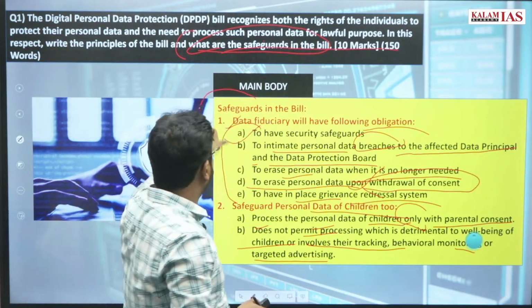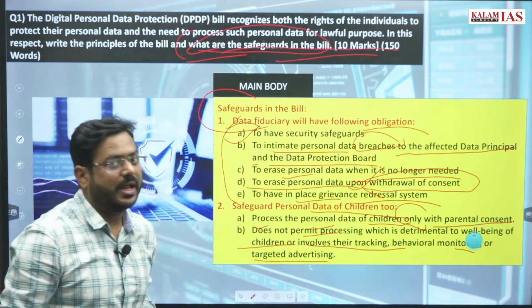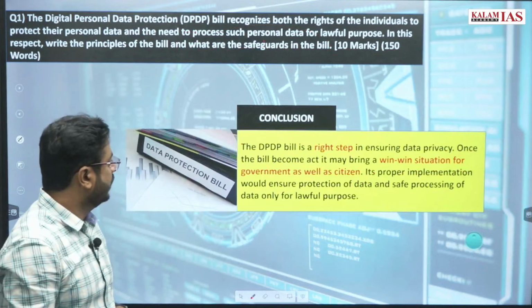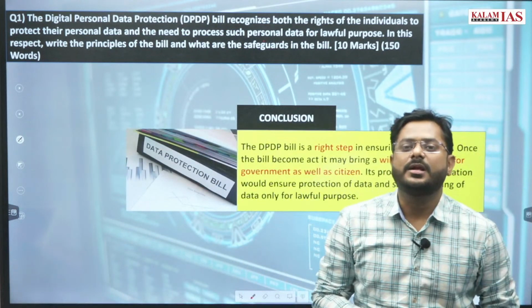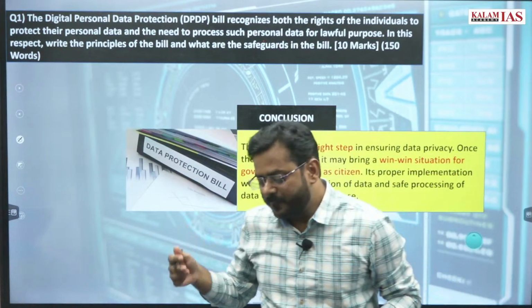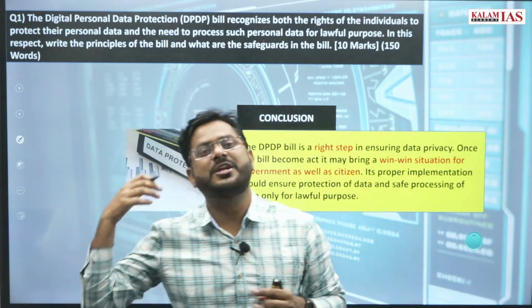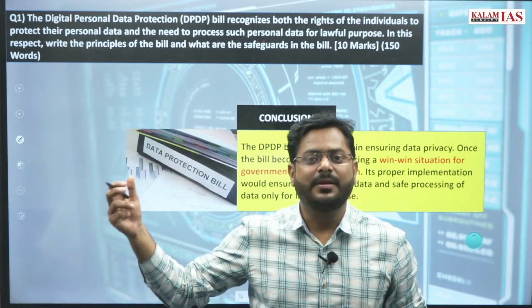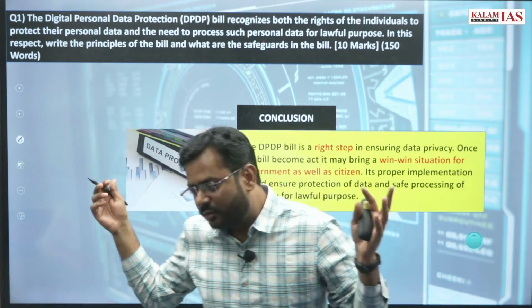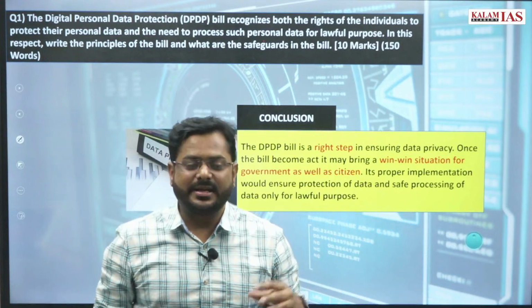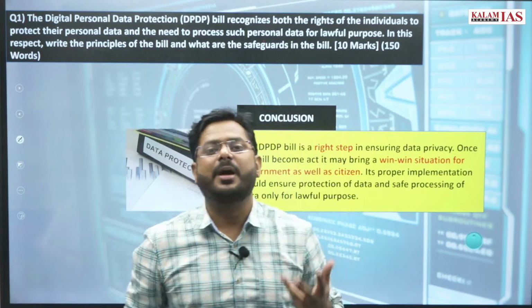So these are the safeguards related to the Digital Data Protection Bill. How can you conclude? Obviously, you should conclude in a positive manner. You should conclude in an optimistic manner. See, unless and until some bill comes and it has been put into execution for 2-3 years, and after 2-3 years it has been found that the bill or this act has not been amended properly,